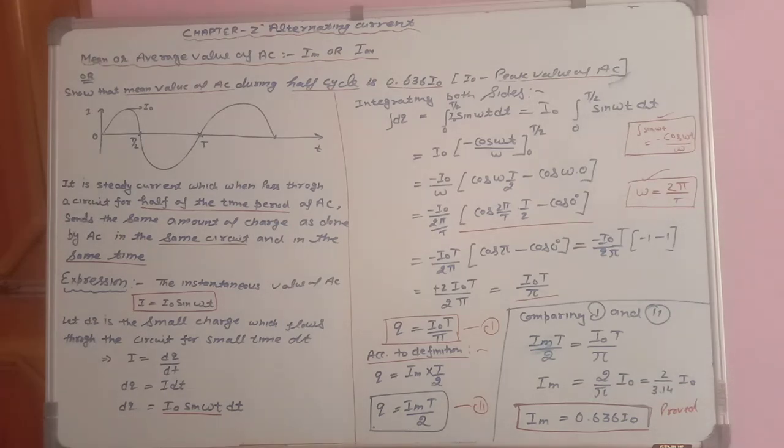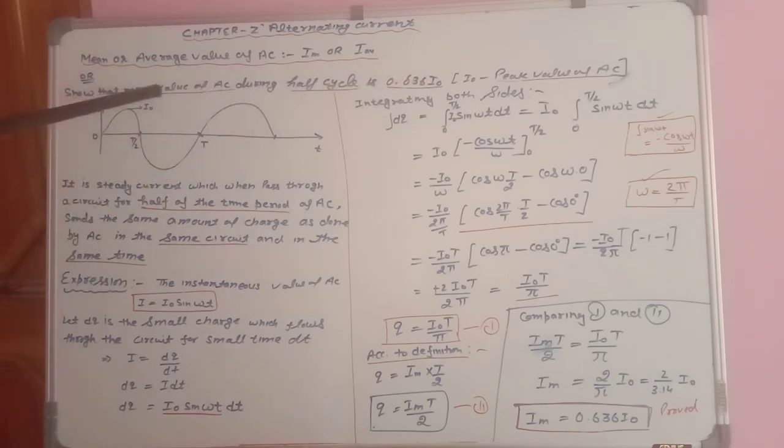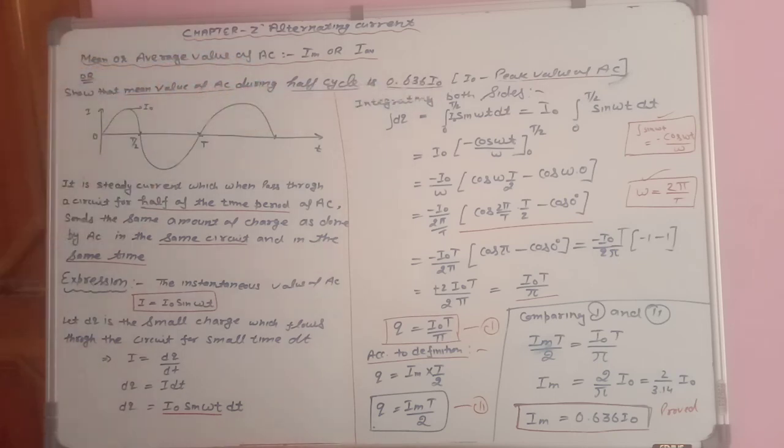What is the value of pi? In your lower standards you have studied it is 3.14 or 22 upon 7. So put this value and you will get that the mean value is equal to 0.636 I naught. If you remember, at the top when we wrote the question, we wrote that prove that the mean value of AC during half cycle is 0.636 I naught. So we have proved our statement, whatever was asked in the question, we have proved that.